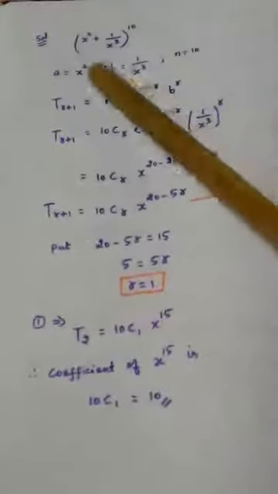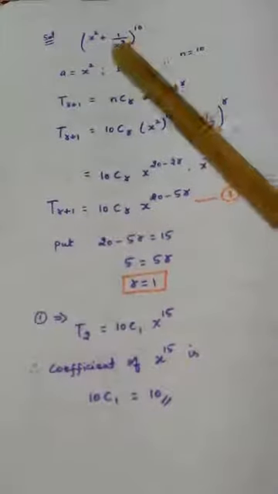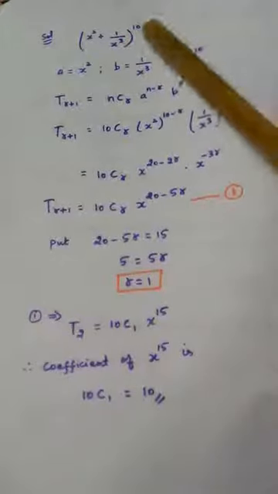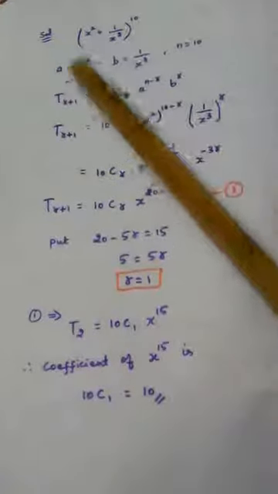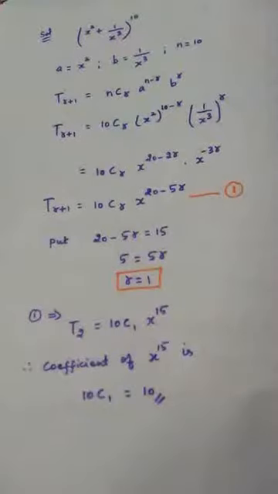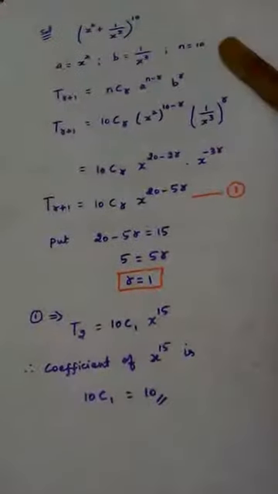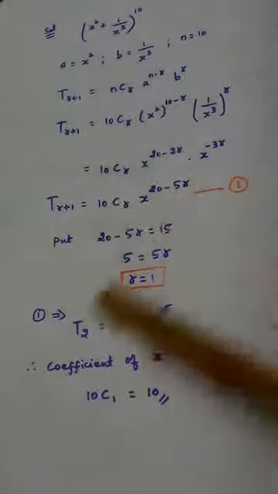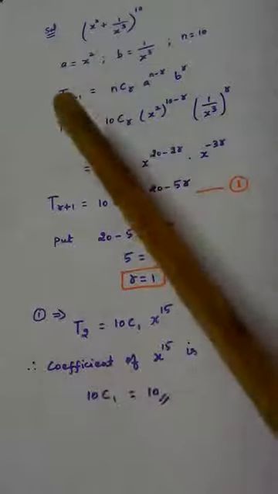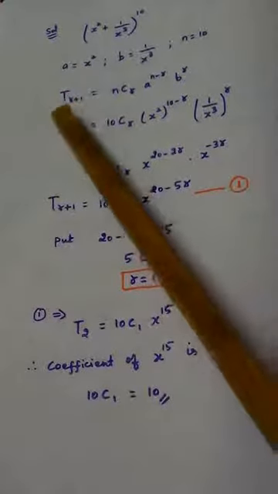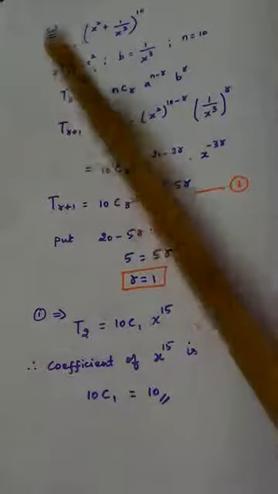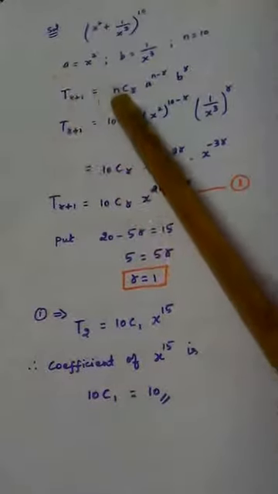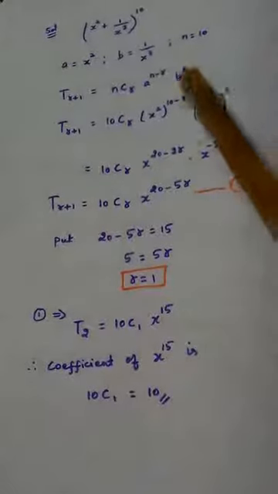So listen carefully. This is the given expression: x square plus 1 by x power 3 whole to the power 10. Clearly the first term is taken as a, second term is taken as b, and n value is 10, right? For this type of question, that is finding a coefficient, we need to find the general term T r plus 1. If you have gone through the theory class thoroughly, you should know this formula: T r plus 1 is equal to nCr a power n minus r b power r.